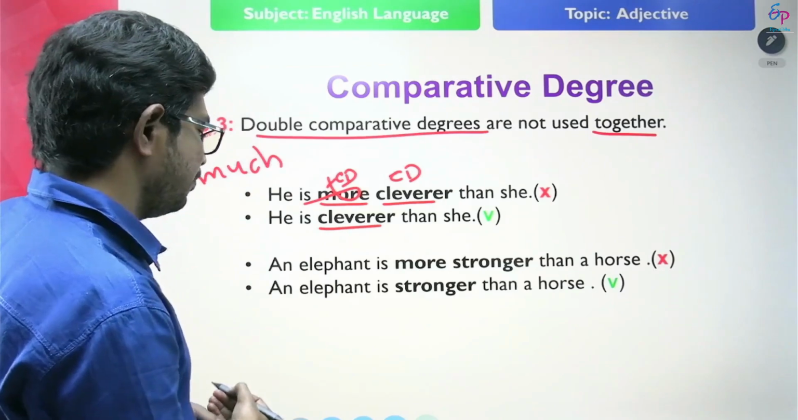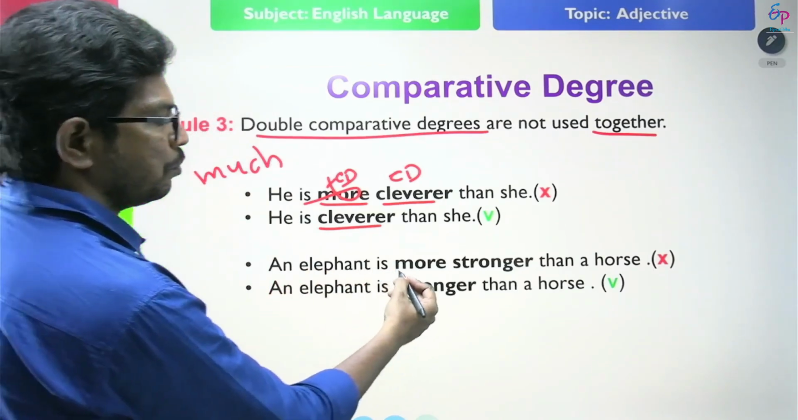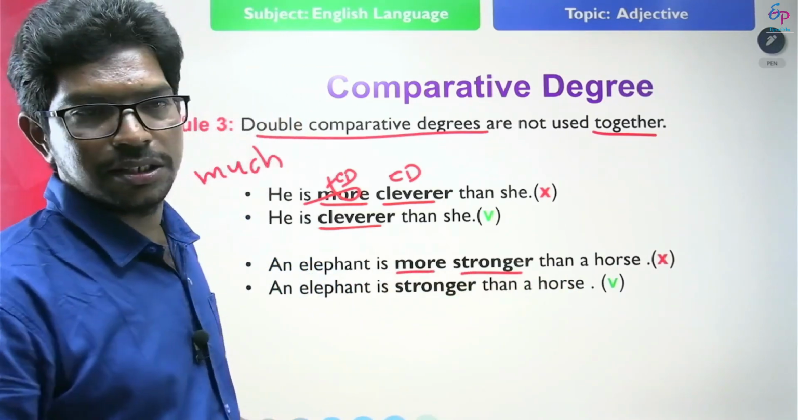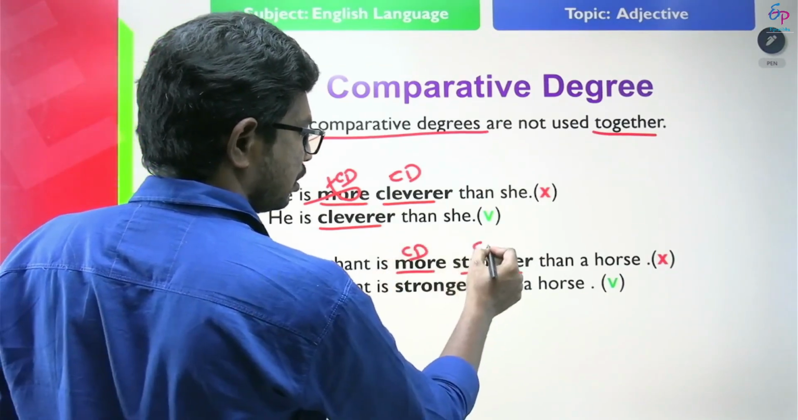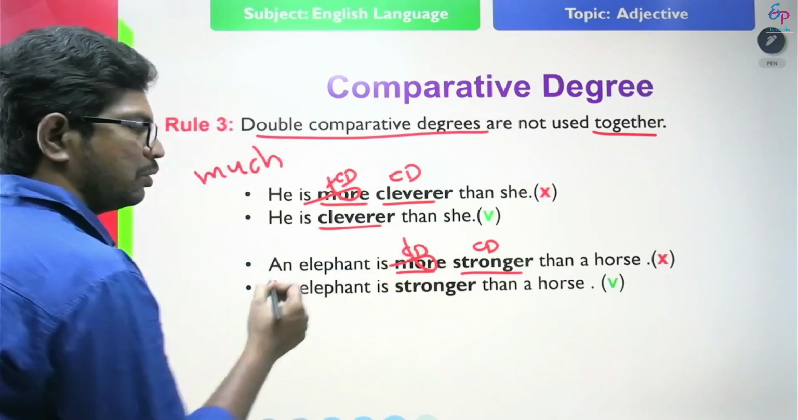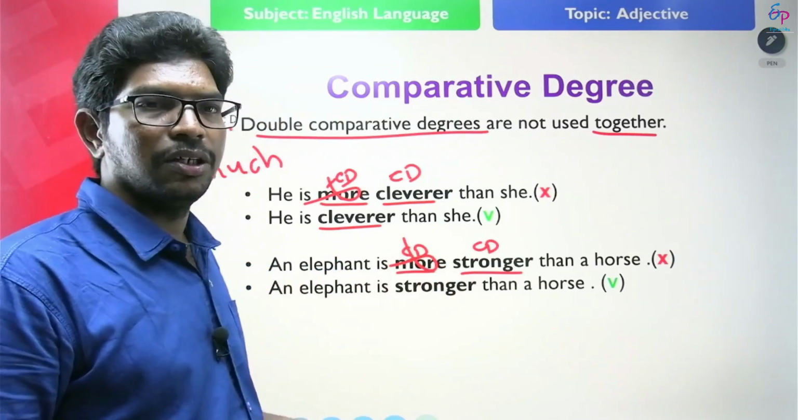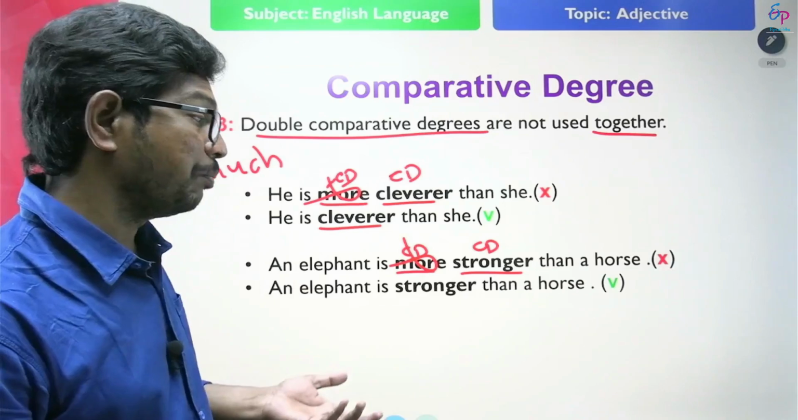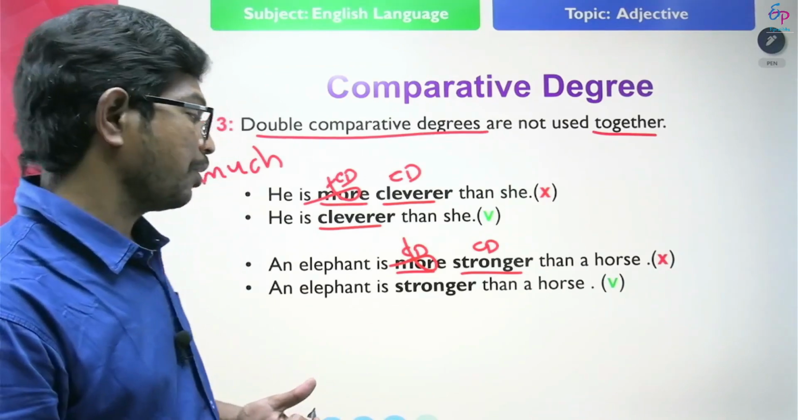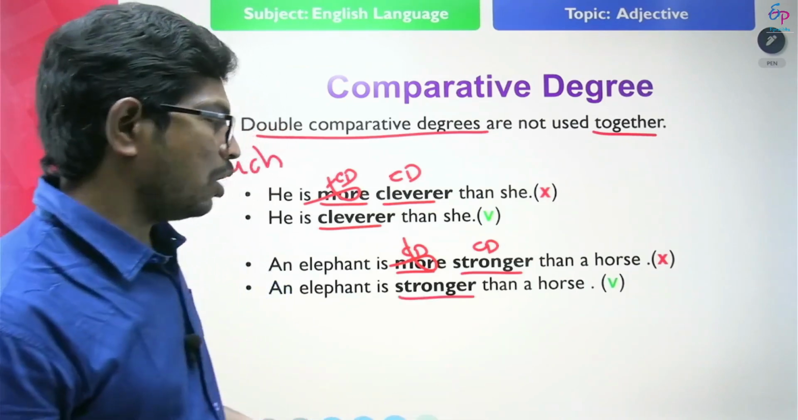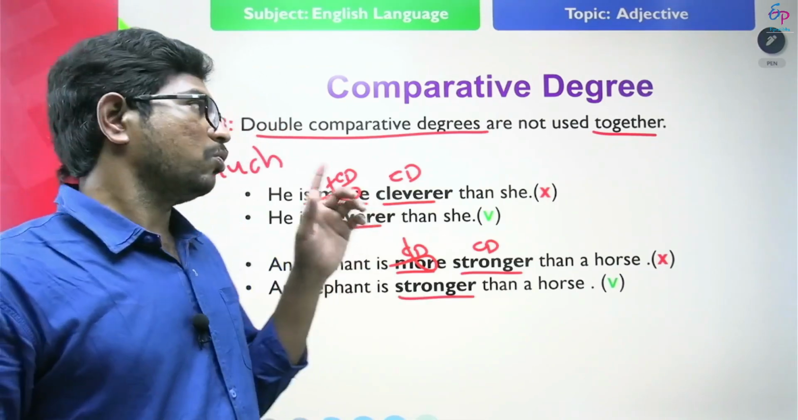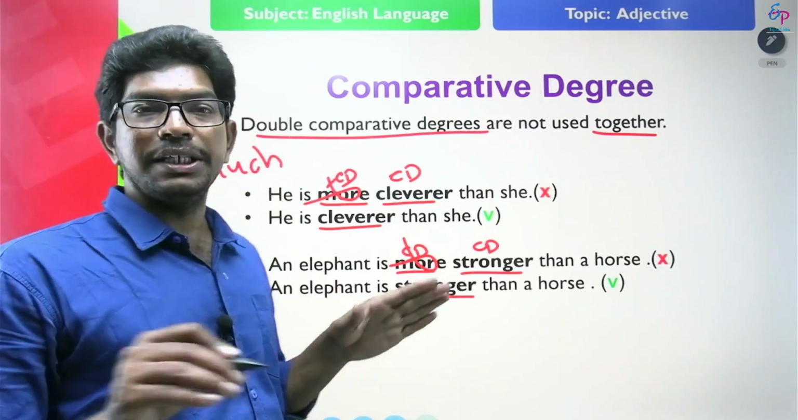Look at another example. An elephant is more stronger than a horse. In this example, what is more? This is a comparative degree. What is stronger? This is also a comparative degree. We should not use double comparative degrees to compare two things or persons. So, what is the correct one? An elephant is stronger than a horse. So, what is the rule? Double comparative degrees are not used together.